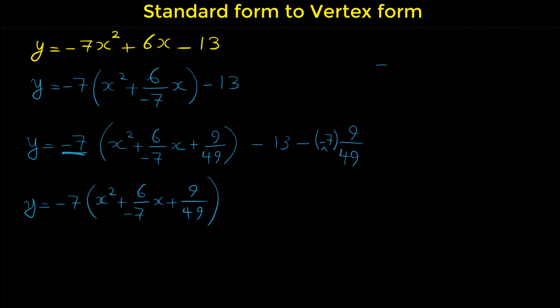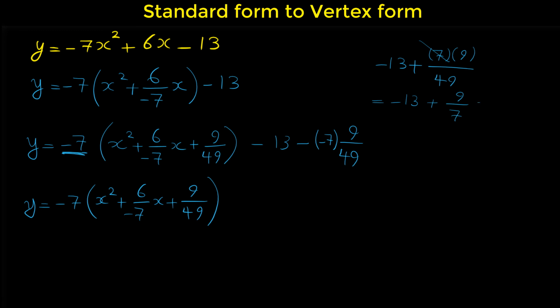So we have negative 13 plus 7 times 9 over 49. Note that a 7 from the top cancels with a 7 from the bottom. So we have negative 13 plus 9 over 7.